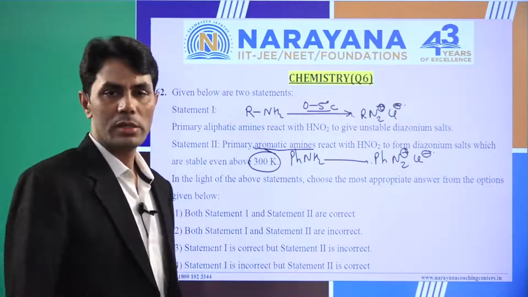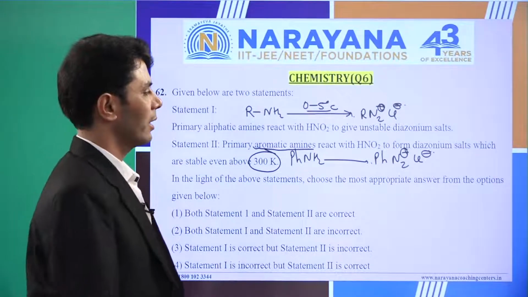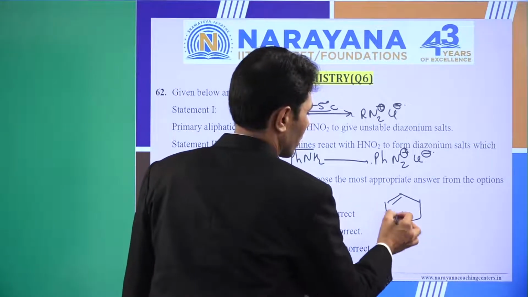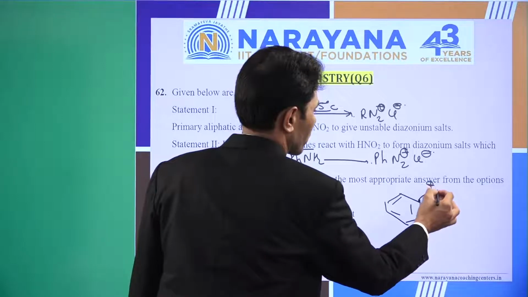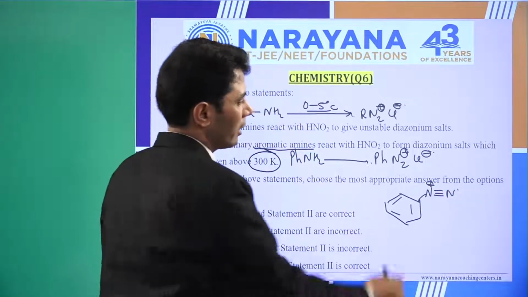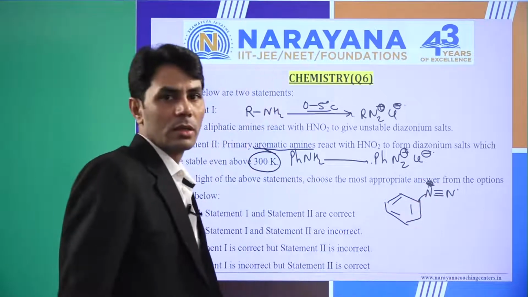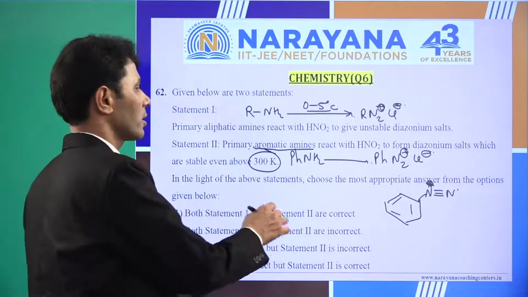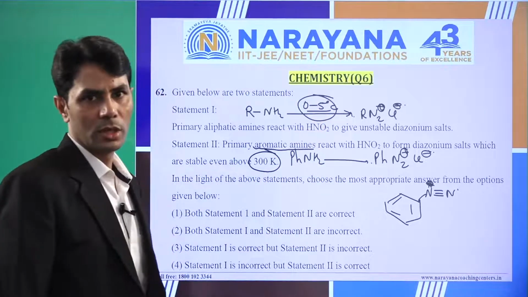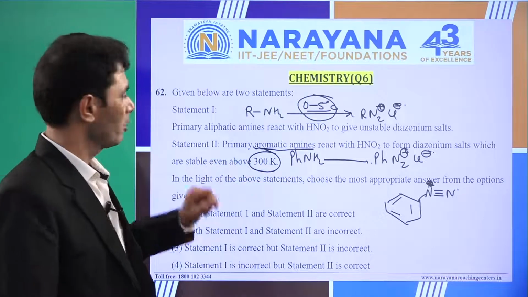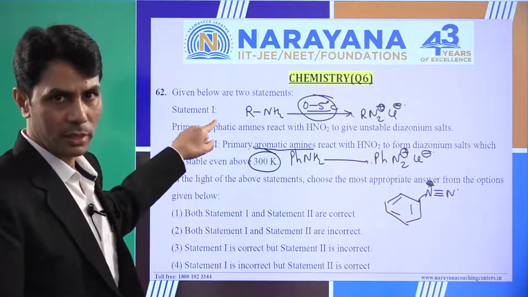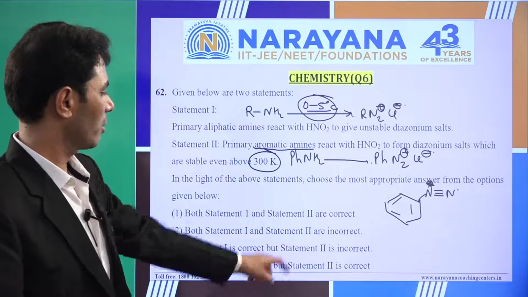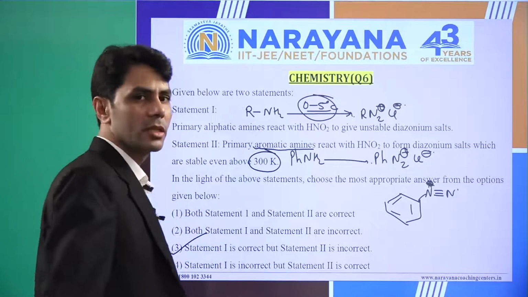No. In general, students assume it has resonance. No, it doesn't have resonance. If you draw the structure, you will observe it is positively charged, and nitrogen has already formed 4 bonds. So it is not stable due to resonance actually. It is also unstable. It remains stable only in this temperature range, not above it. Okay, it means statement 1 is correct while statement 2 is incorrect. So statement 1 is correct but statement 2 is incorrect. The correct option is third.